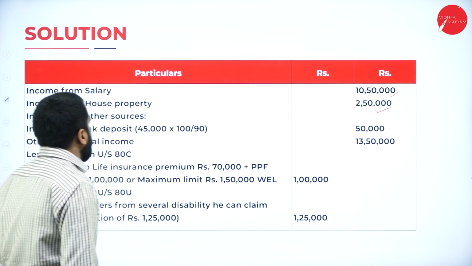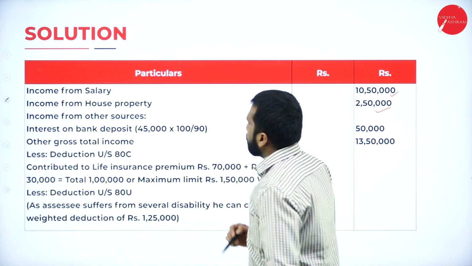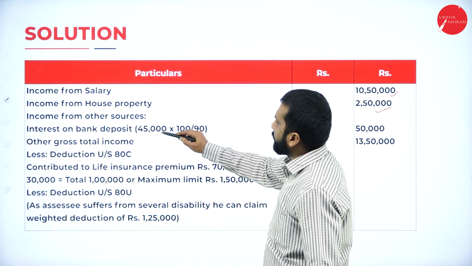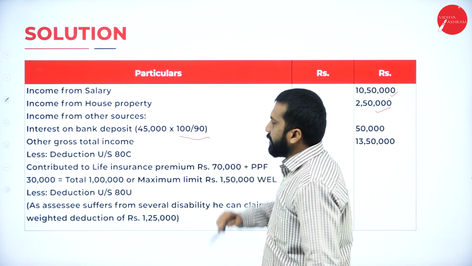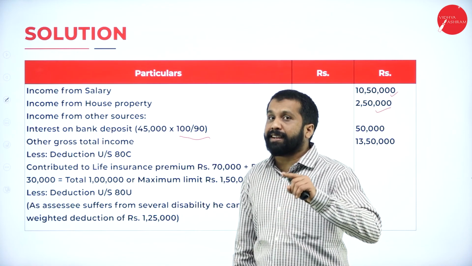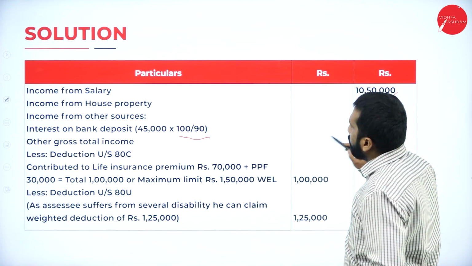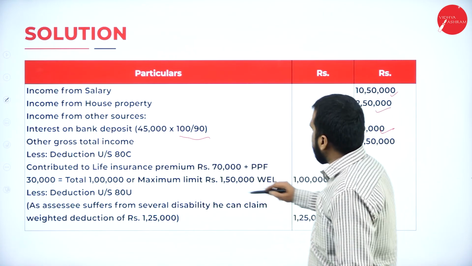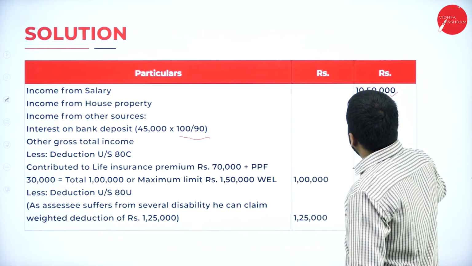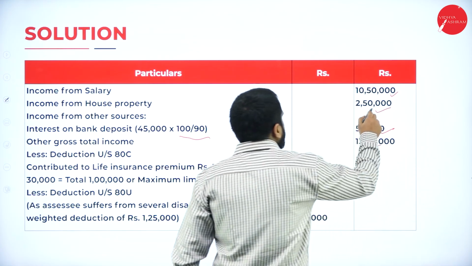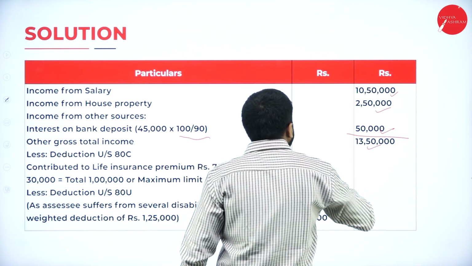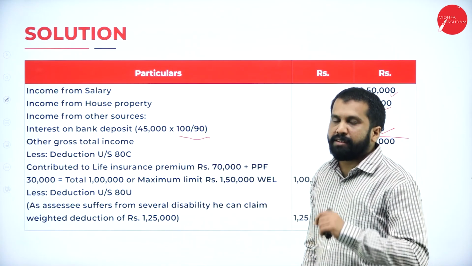Then, income from other sources. What is this other source? Bank deposit, 100 by 90. Why? Because they have given the net in the bracket. Then gross total income, 13 lakh 50. Add 10 lakh 50 plus 2 lakh 50 plus 50. If you add, you will get 13 lakh 50,000.